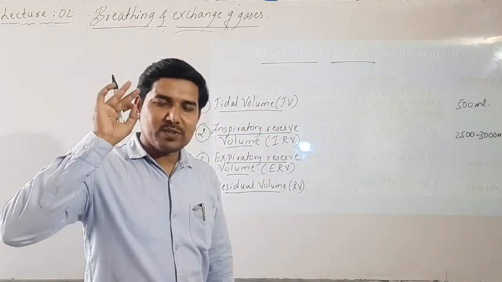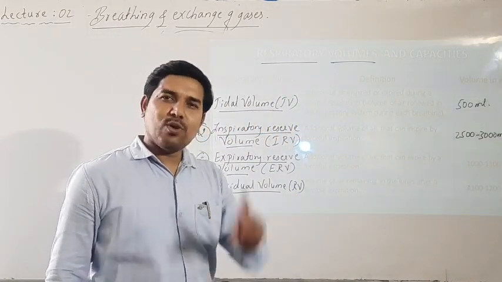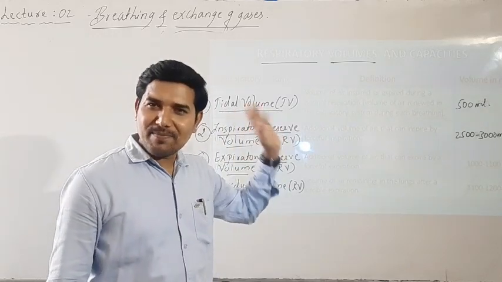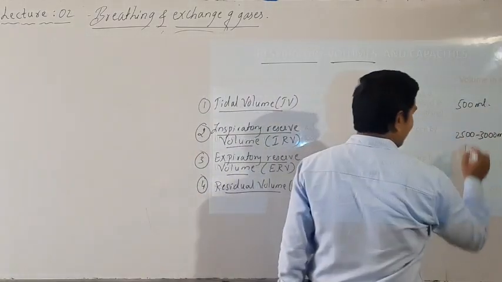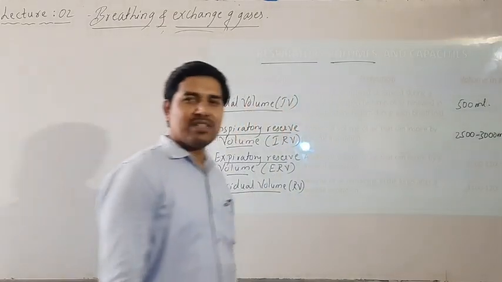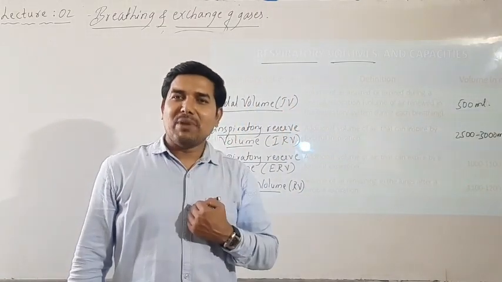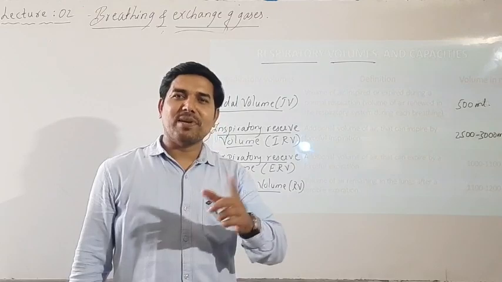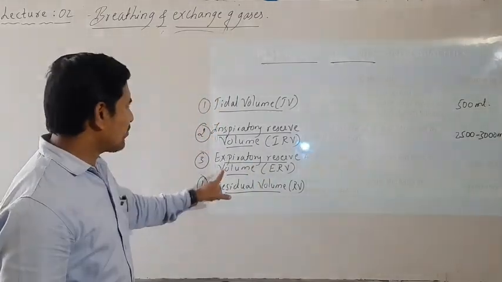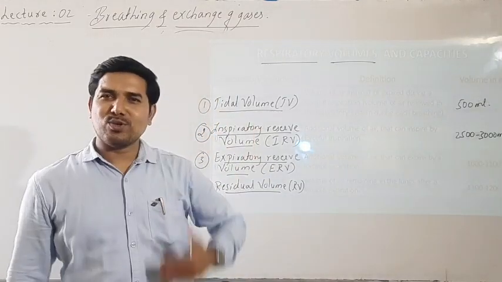These numbers are most important, remember, and one question will appear from this. This is 500 ml, this is 2500 to 3000 ml of air that can be taken during IRV, inspiratory reserve volume.